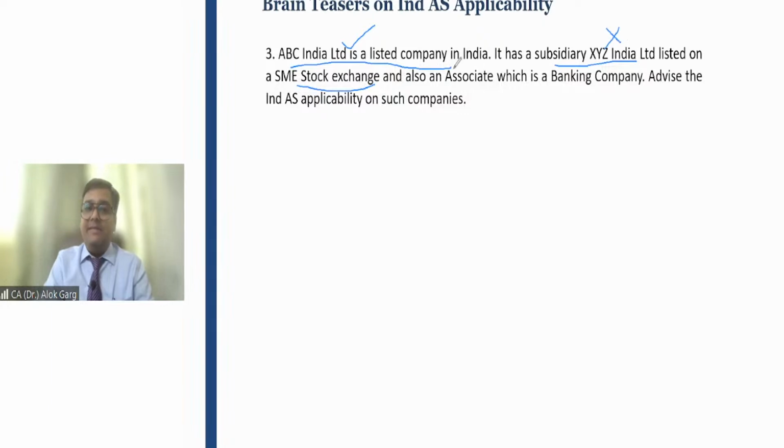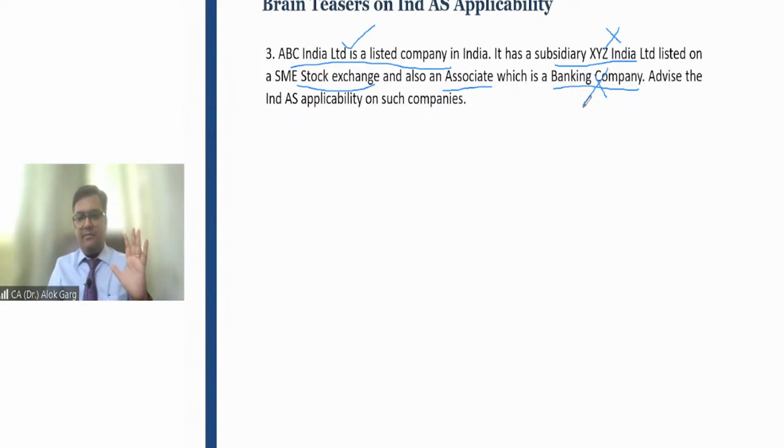ABC also has an associate, and this associate is a bank. Whether Ind AS is applicable on this bank? Answer is no. But since this bank is an associate, it has to migrate its accounts under Ind AS only for the purpose of consolidation of ABC India Limited. You know associate consolidation, you are aware?